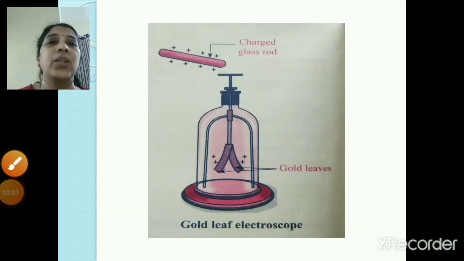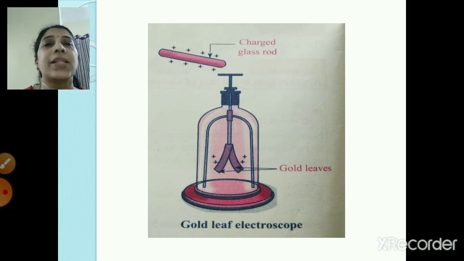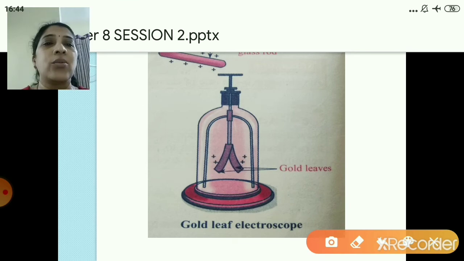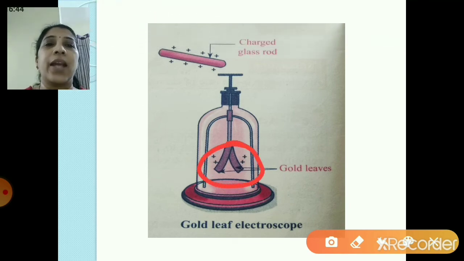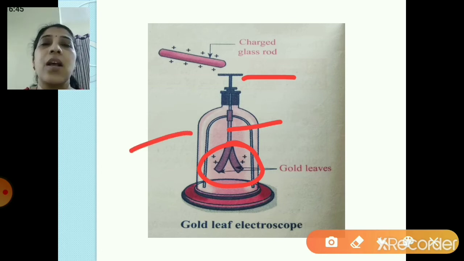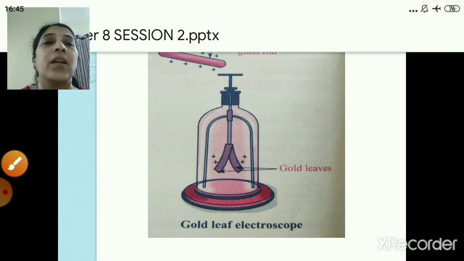Now children, here you can see the figure. It is of the gold leaf electroscope, right? So this is a device. It is a simple device by which we can detect the electric charge on an object. So now you can see over here, these two are the gold leaves, right? They are two thin gold leaves, and this is a copper rod, right? And this is your metal disc, right? And this is a charged glass rod, right? And this you all know, it is a bottle, right? So what is done in this experiment, right?